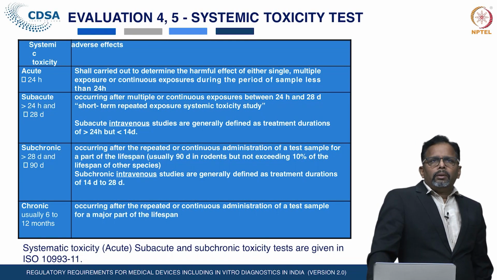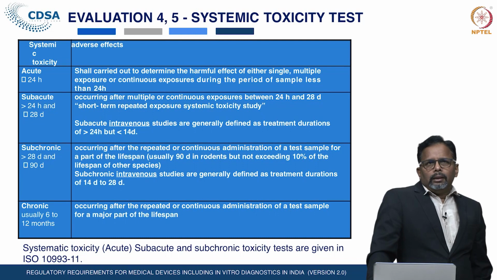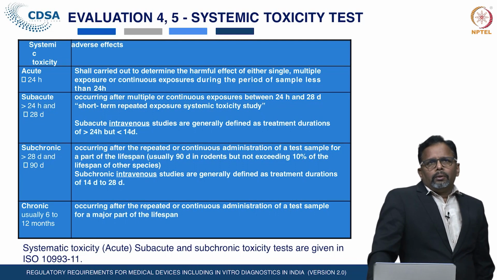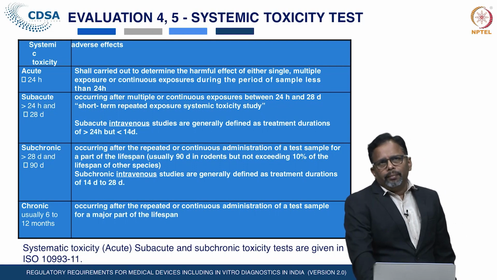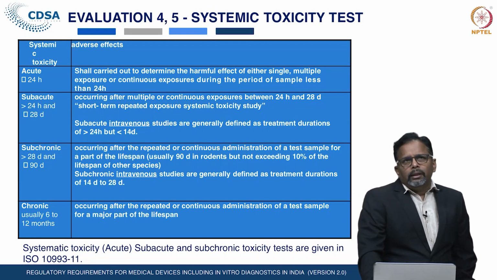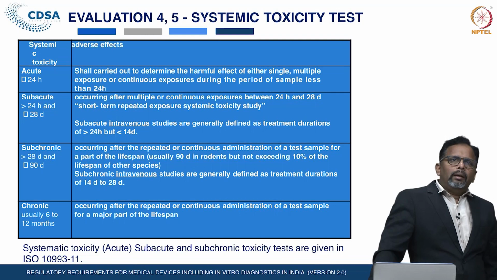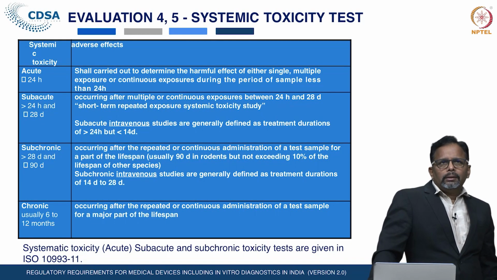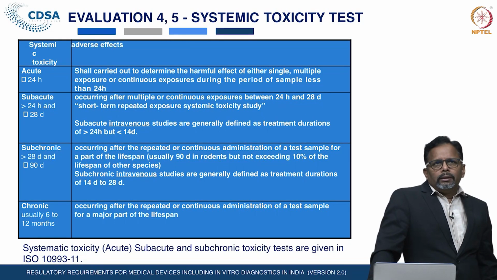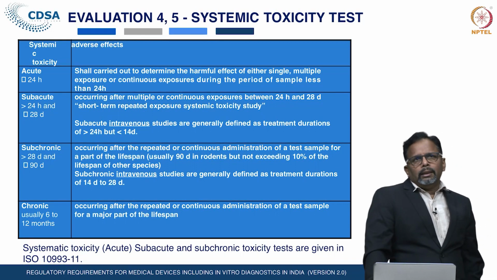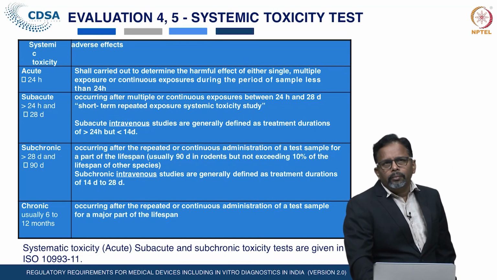Acute toxicity is to determine the harmful effect of the devices by single or multiple exposure during a period of less than 24 hours. If the duration is between 24 hours and 28 days, subacute toxicity is required to be carried out.